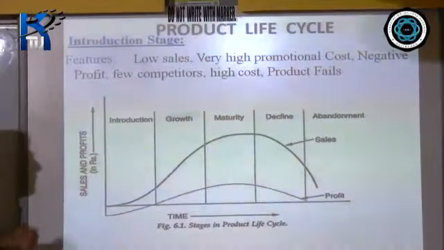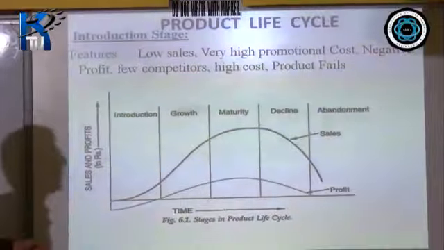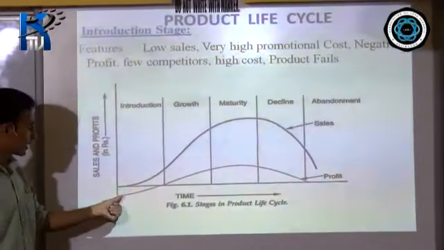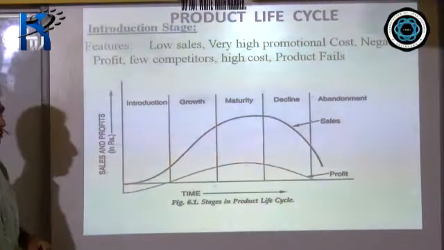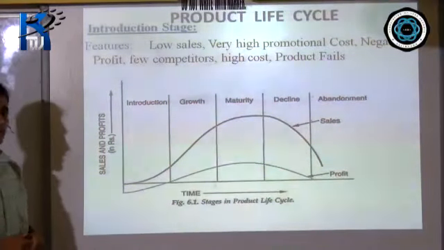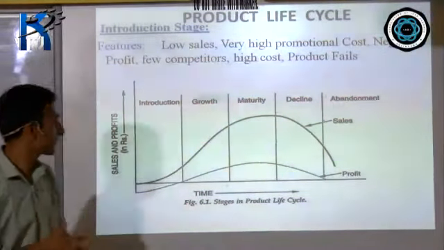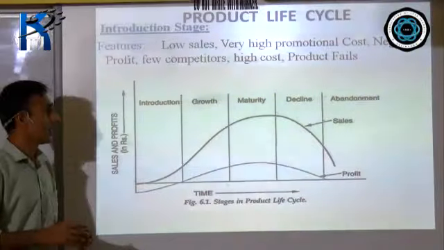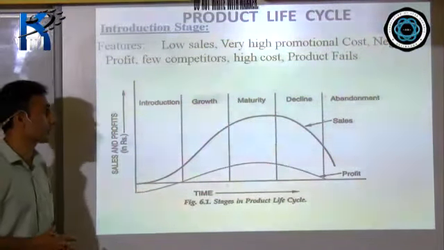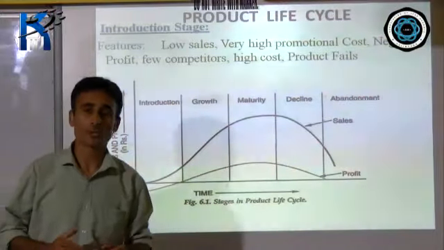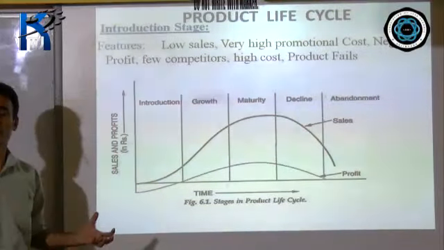Very high promotional cost, like advertisement expenses are very high. Negative profit. Look at the profit line here. It is negative. Few competitors. There may not be any competitors in the market because the product is just launched. High cost. And another danger in the introduction phase is that most of the products fail in this stage. They cannot take off. Right?